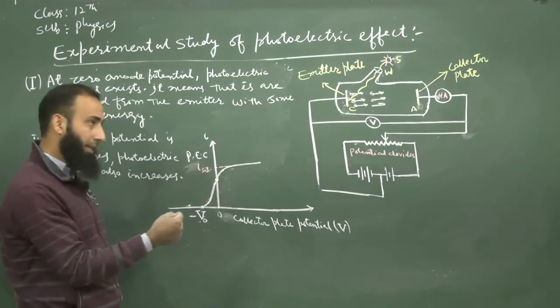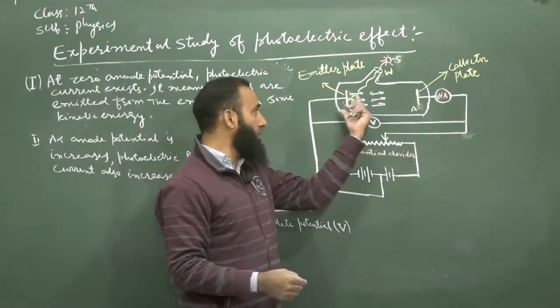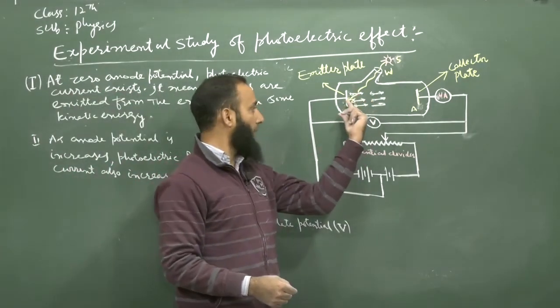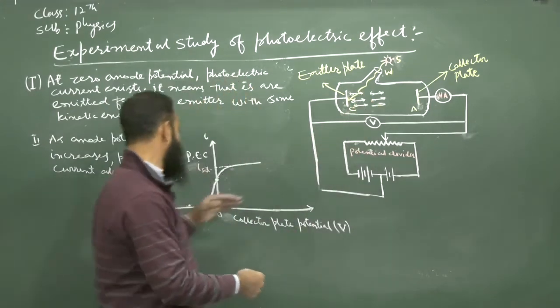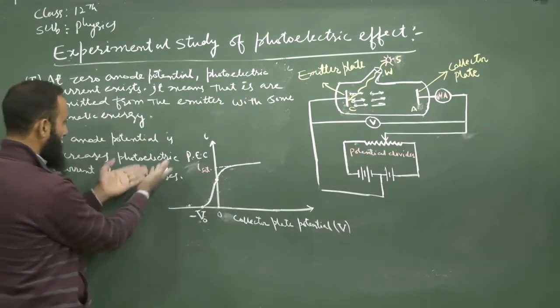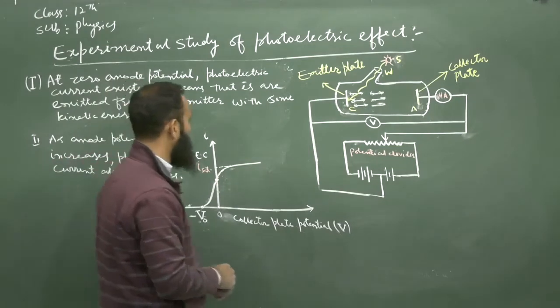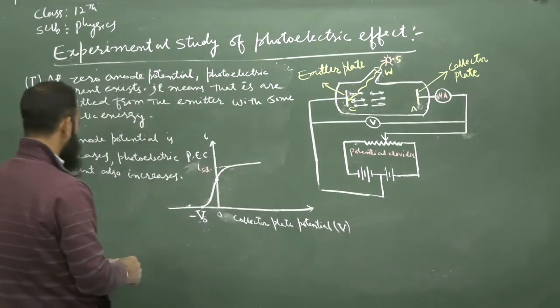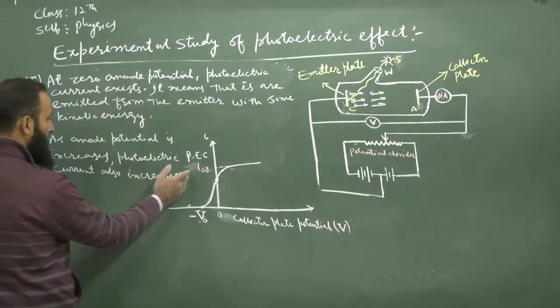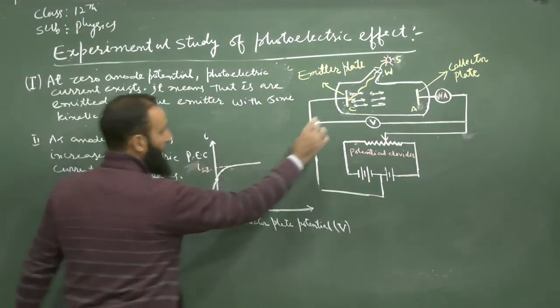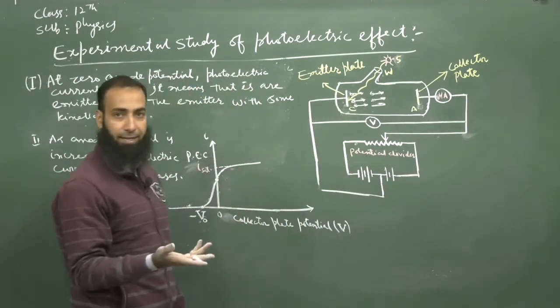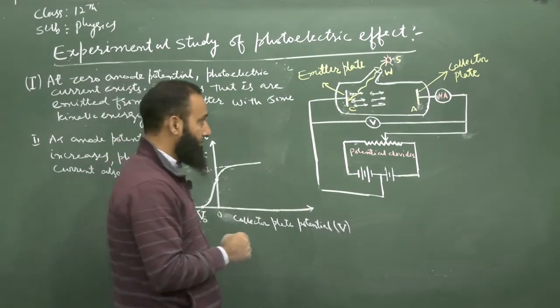What does this mean? That means the electrons which are emitted from the emitter with certain kinetic energy, as summarized in the first observation, so emitted, they have different kinetic energies.